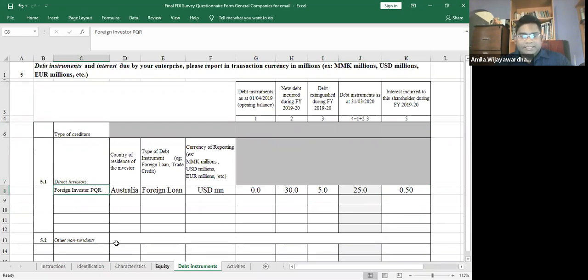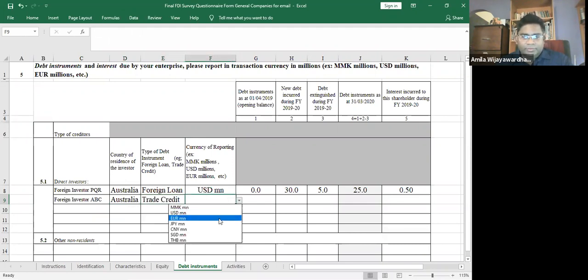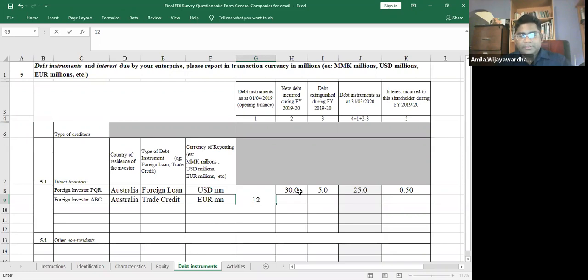And let's say there's another investor, foreign investor ABC. The foreign investor ABC would be investing here also, and we have not put a country earlier, so let's put Australia to this as well. This could be a trade credit, and if it is received in euro millions, you can put this as euro million. At the beginning of the year, there could be a value, and at the end of the year, there could be a value like 9 million, and mostly you do not pay any interest for trade credits.